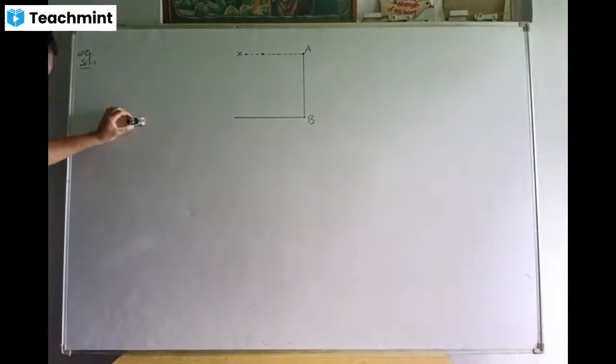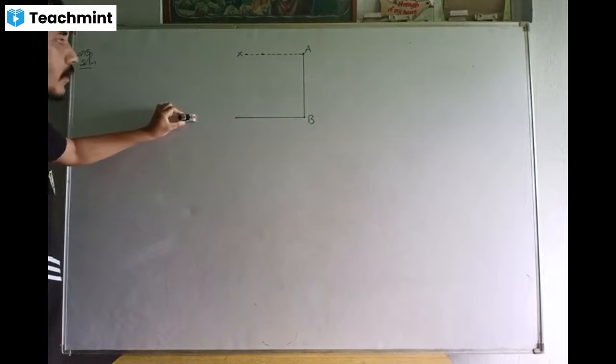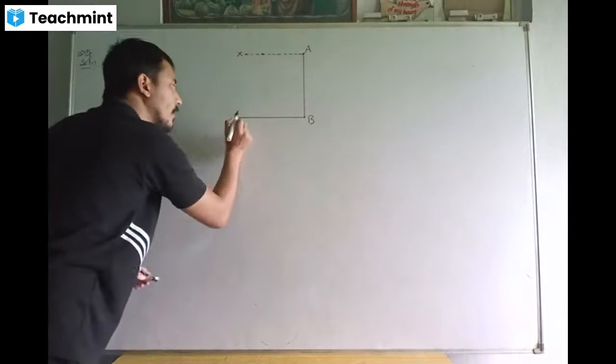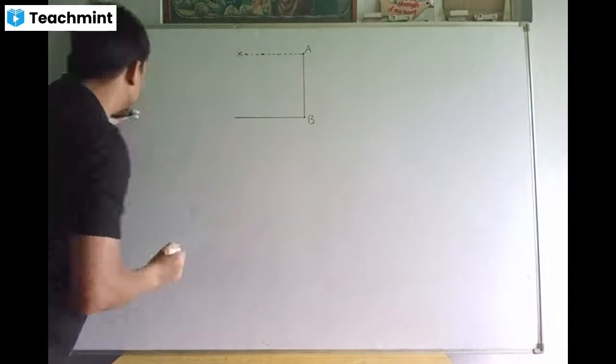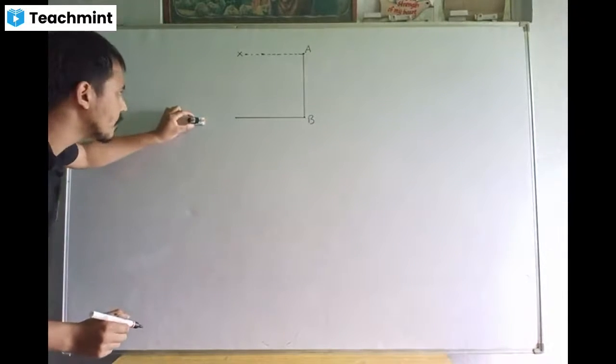As this car approaches the foot of the tower with a uniform speed, suppose the car is coming towards the foot of the tower with a uniform speed.